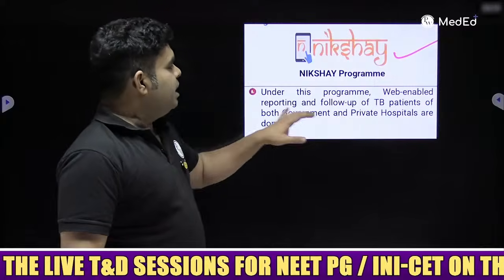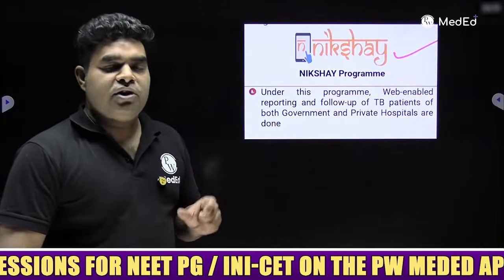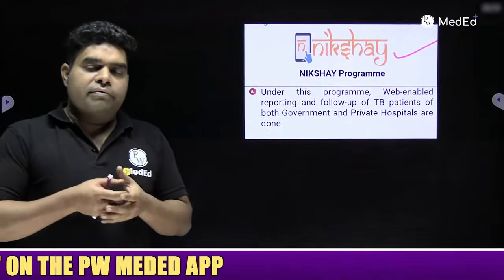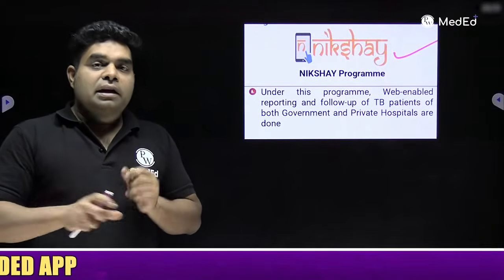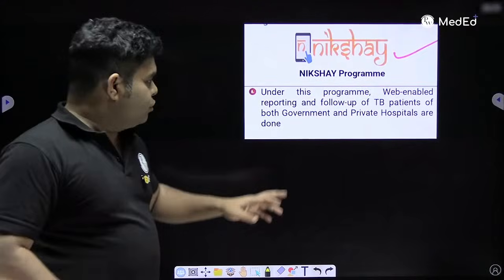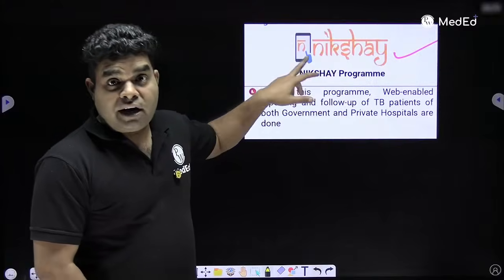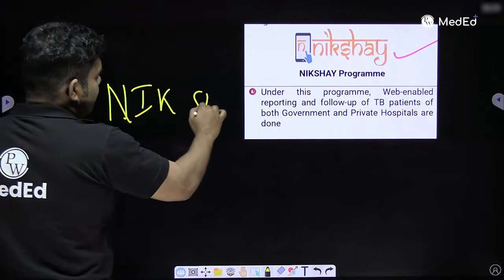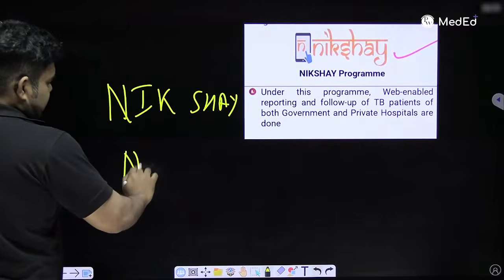This is Nischay. And this is Nikshay. Nikshay is a web-enabled reporting and follow-up program for TB patients. If any TB patient comes in private or government also, you can make the entry of that patient with full detail, and you will get some money for referral also. And private and government both have to report TB patients under Nikshay. So now how will you remember Nikshay and Nischay?